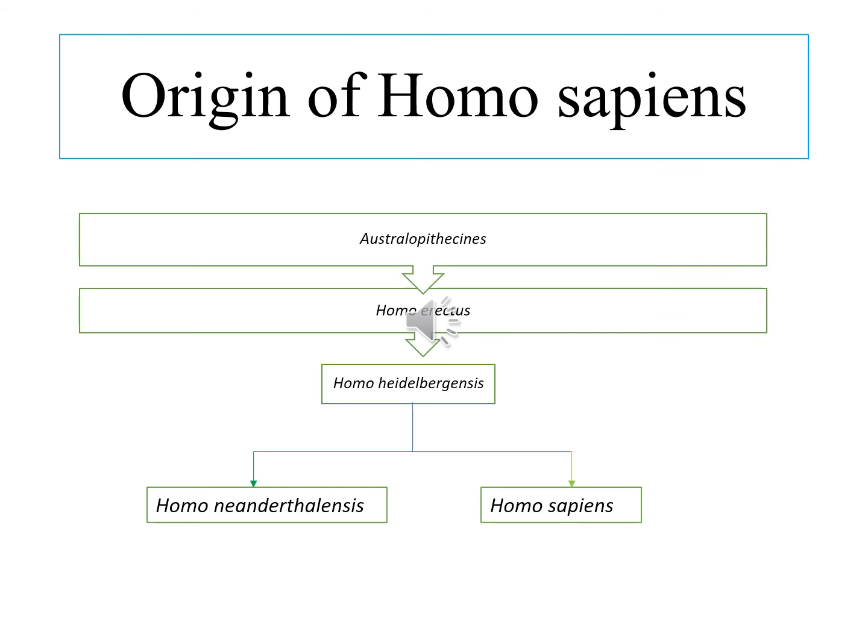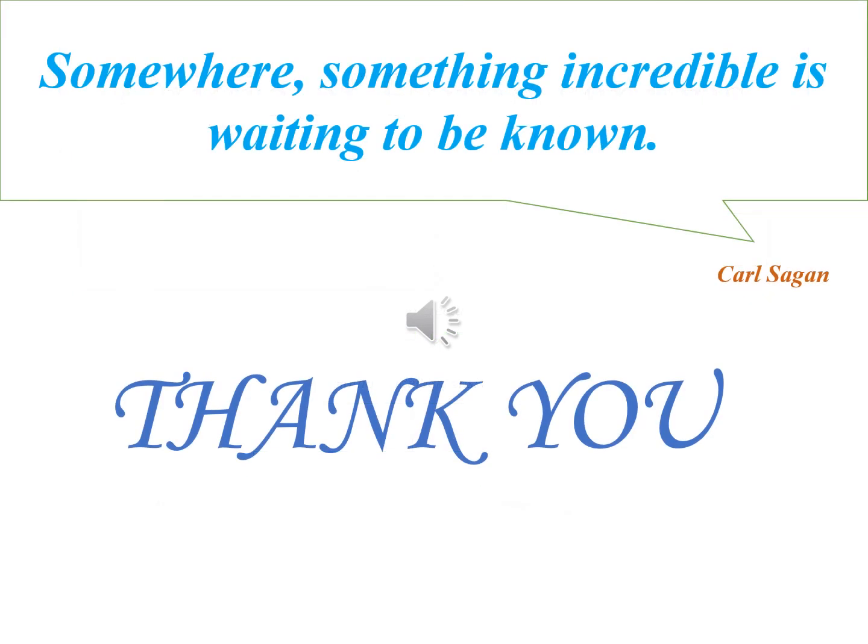Homo heidelbergensis is the intermediate form between Homo erectus and Neanderthals and modern humans. Recent studies of mitochondrial DNA suggest that the modern humans living today have descended from a common woman who lived around 200,000 years ago, and that lineage left Africa about 60,000 years ago and populated the whole earth, eliminating other human species. Homo sapiens may have ventured out of Africa before 60,000 years ago, but those lineages did not survive long. Thank you, everyone.